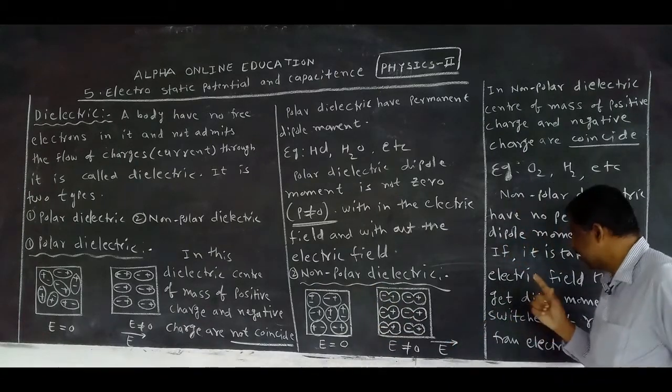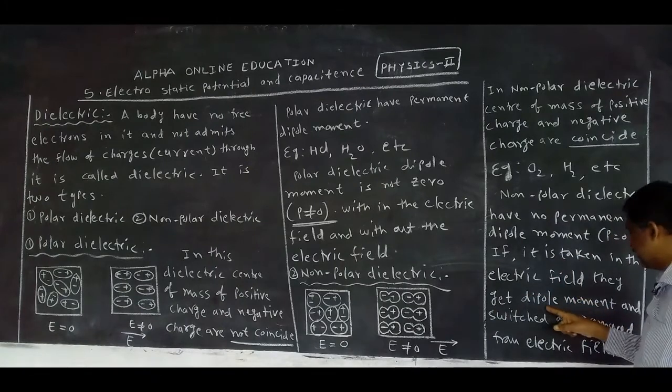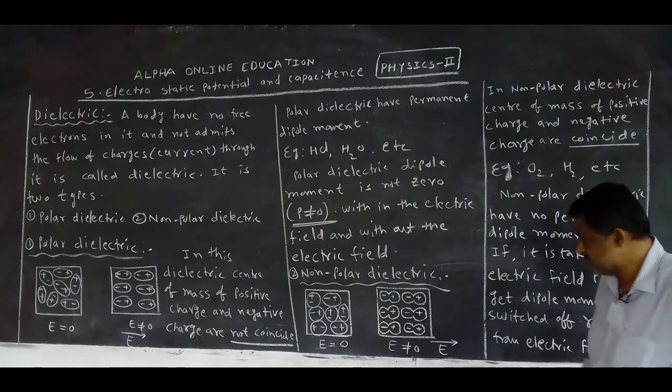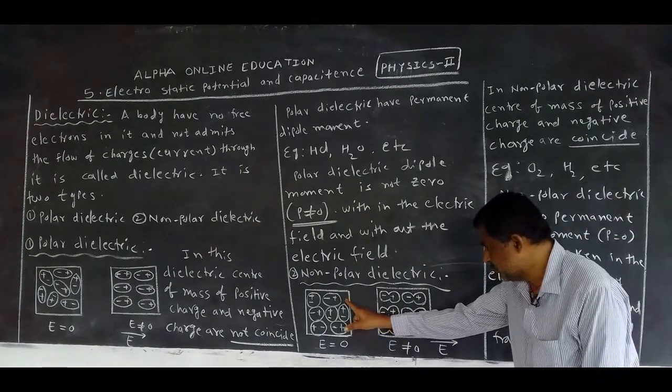That's why it gets a dipole moment. If a non-polar dielectric is taken in the electric field, it gets a dipole moment, and when switched off, removed from the electric field, means this is a non-polar dielectric.